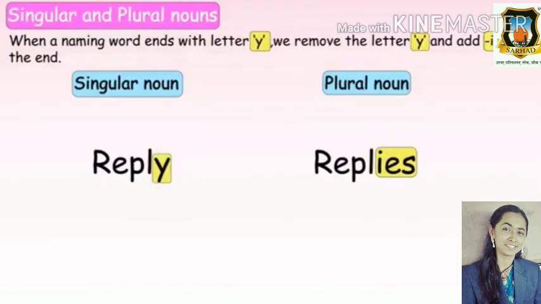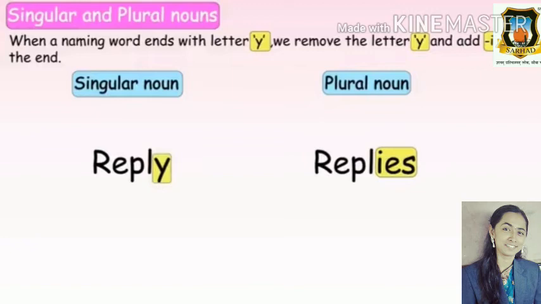Next example is reply, and the word reply ends with alphabet y. So rule is we have to remove y and we have to add ies to the word. But when can we remove the y? If before y is consonant, we can remove y and add ies to the plural noun.